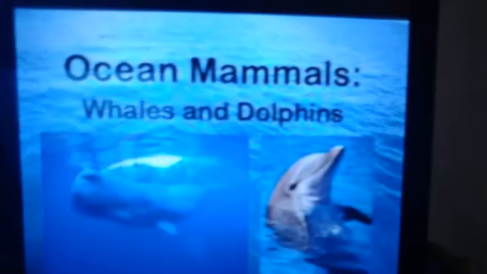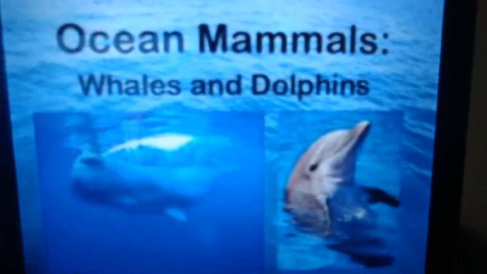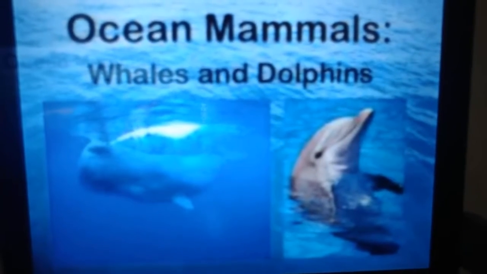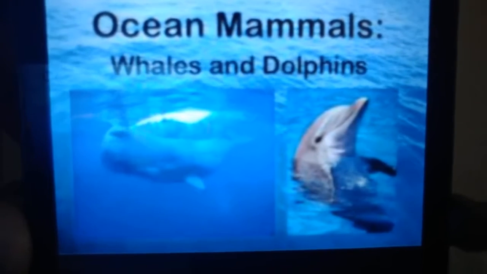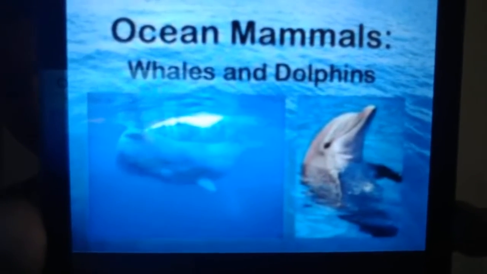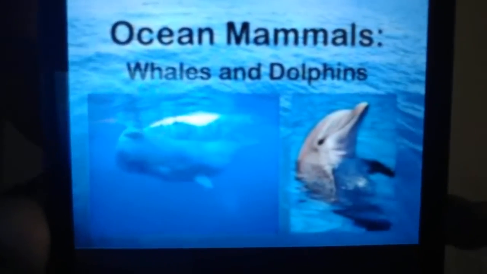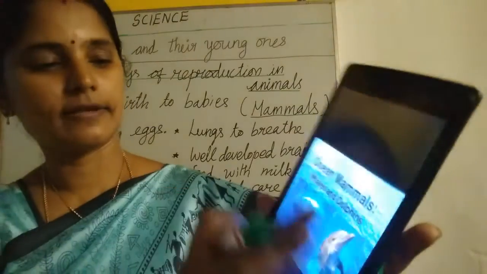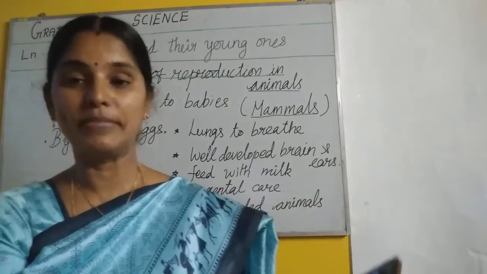What is this? Ocean animals, whales and dolphins. These also belong to the mammals family. Whales and dolphins look like fish, but they are mammals. They also give birth to babies.